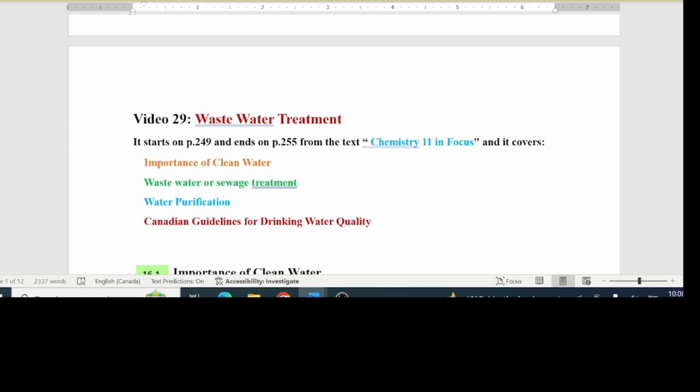Today we'll be talking about wastewater treatment, or what is sometimes called sewage treatment. These two terms are used interchangeably, so it doesn't make a big difference. We'll be talking about the importance of water, wastewater or sewage treatment, water purification, and Canadian guidelines for drinking water.